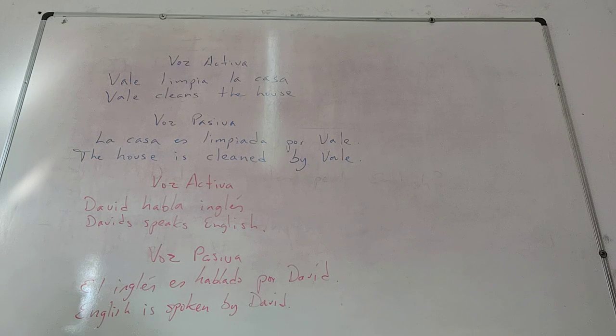And how do you say that in English? La casa será pintada. Will. Will be. The house will be painted. So, what happens to the verb to be? The verb to be is the only one that changes in English.